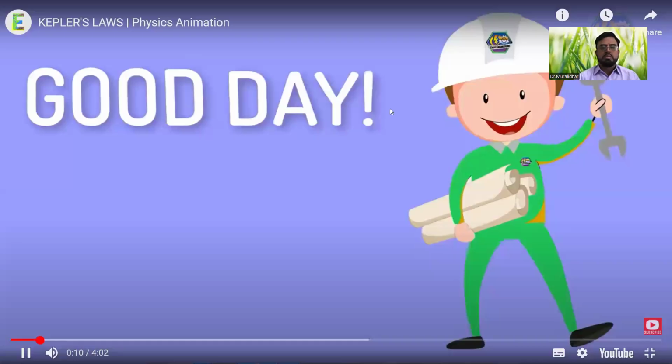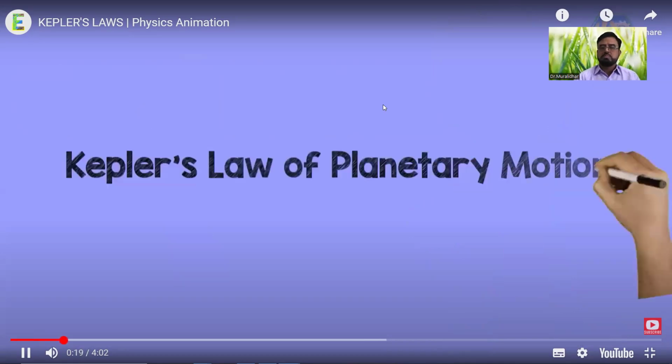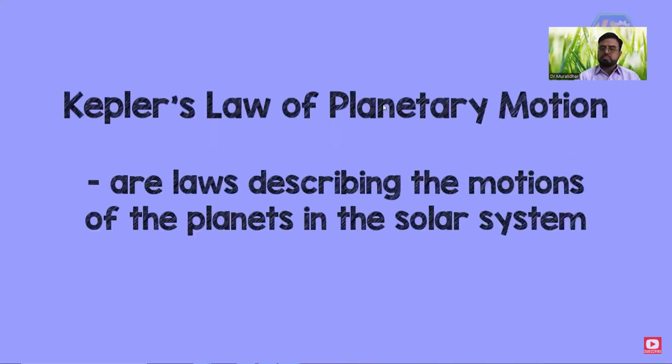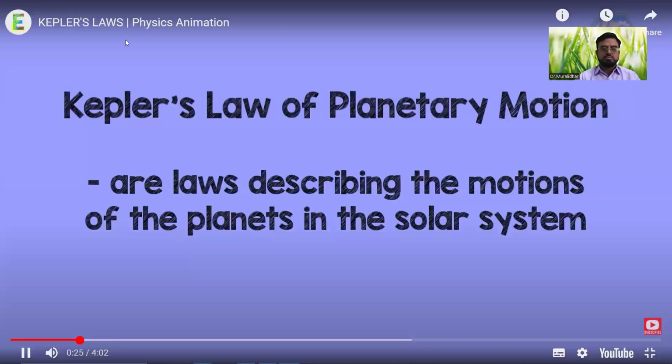Hello learners, this is Easy Engineering. Today we're going to talk about another fun topic in physics. It is all about Kepler's laws of planetary motion. Kepler's laws of planetary motion are laws describing the motions of the planets in the solar system. They were derived by the German astronomer Johannes Kepler.